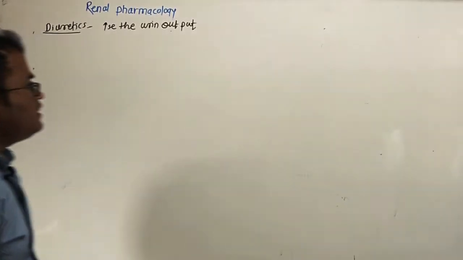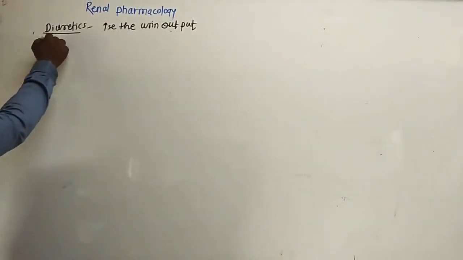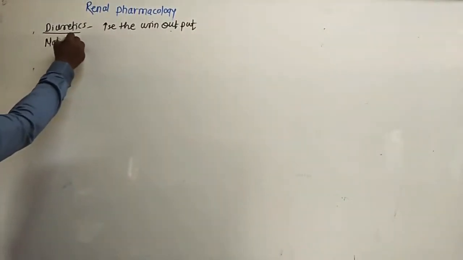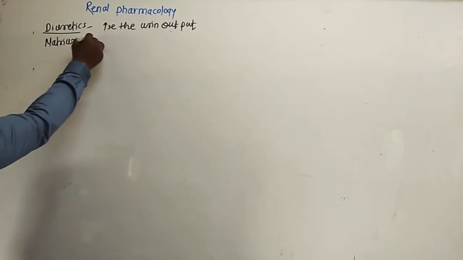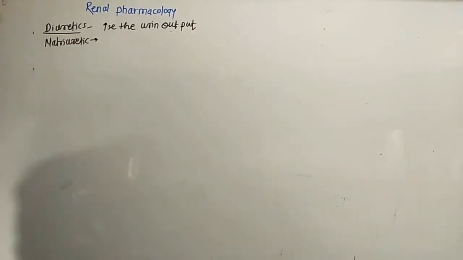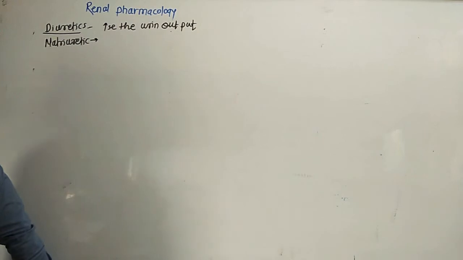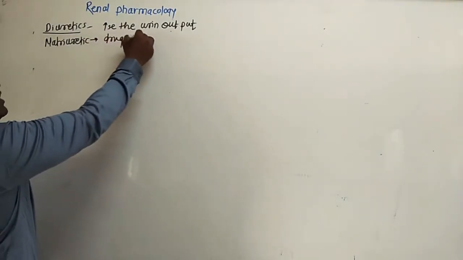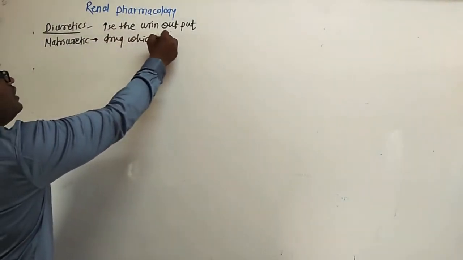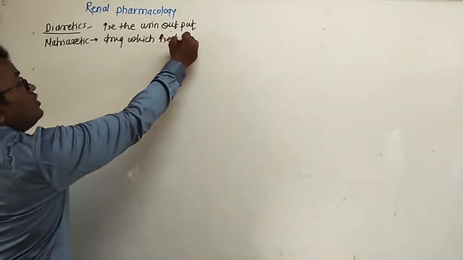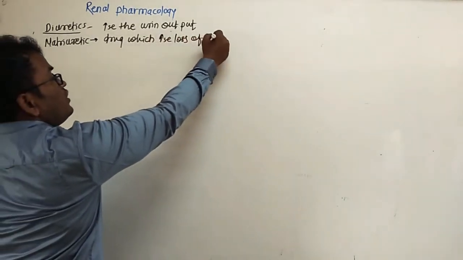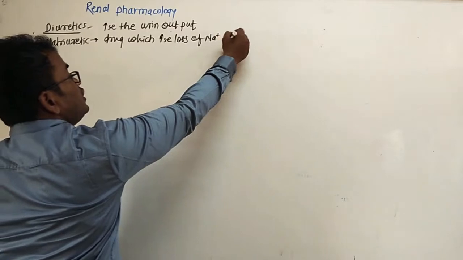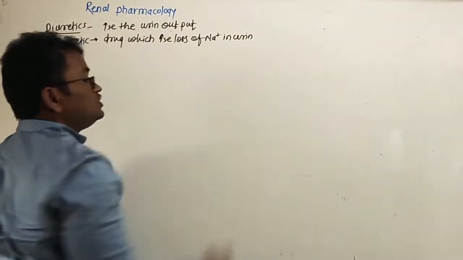Next, a similar term, that is natriuretic. What is meant by natriuretic? Natriuretic means the drug which increases the loss of sodium in the urine.